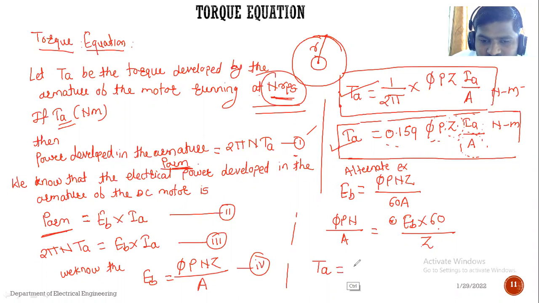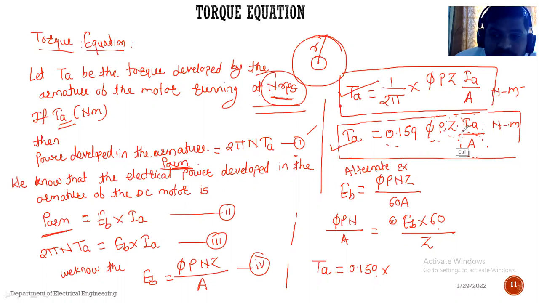Ta is equal to 0.159 into φPZ, sorry, φPZ, here it is N.